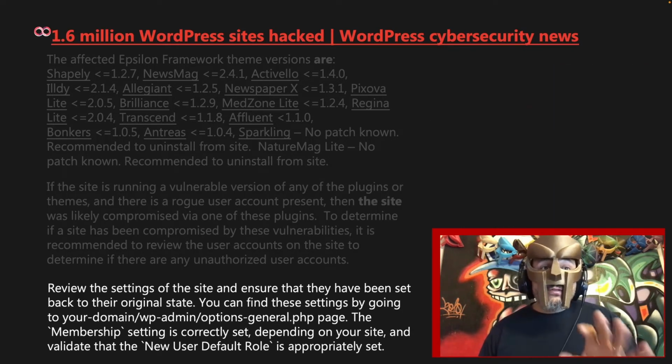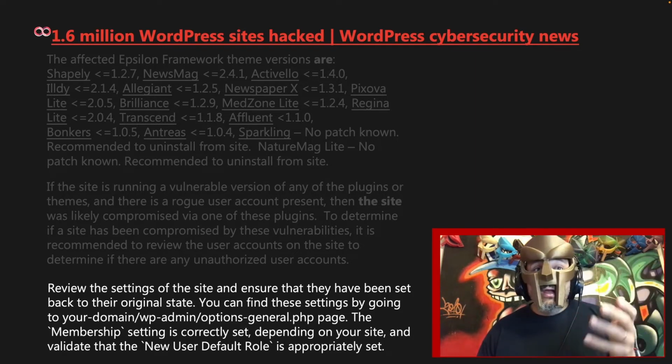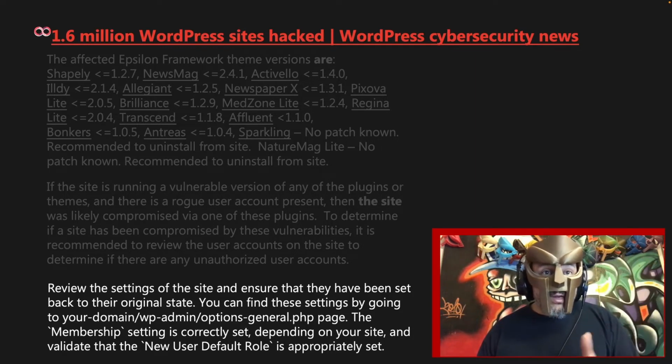Review the settings of the site and ensure that they have been set back to their original state. You can find these settings by going to your domain/wp-admin/options-general.php page. You want to make sure that the membership setting is correctly set depending on your site, and you want to validate that the new user default role is appropriately set. You shouldn't have it set to admin.